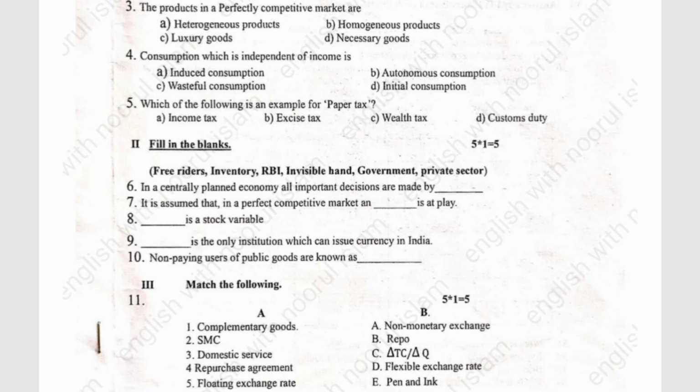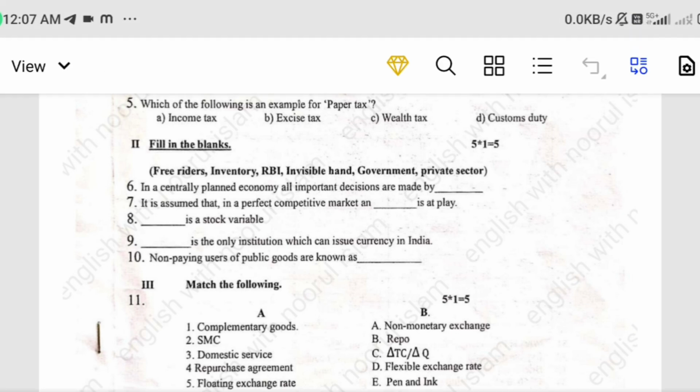The first fill in the blank: in a centrally planned economy, all decisions are made by the government. It is assumed that in a perfectly competitive market, the invisible hand is at play. Inventory is a stock variable. Next, RBI is the only institution which can issue currency notes in India. Non-paying users of public goods are known as free riders.